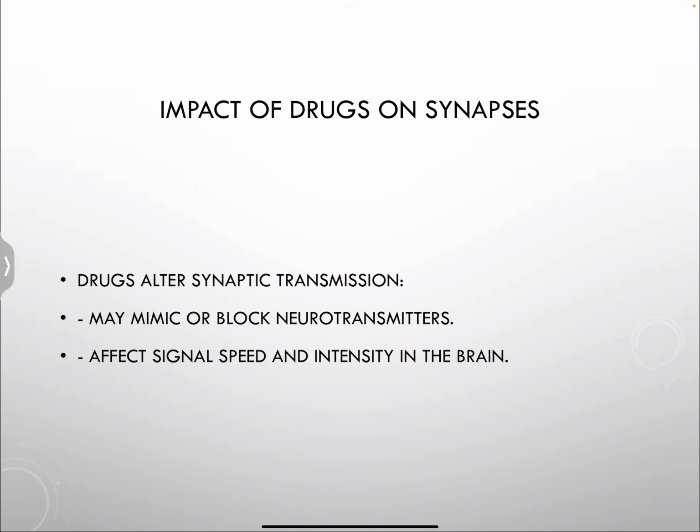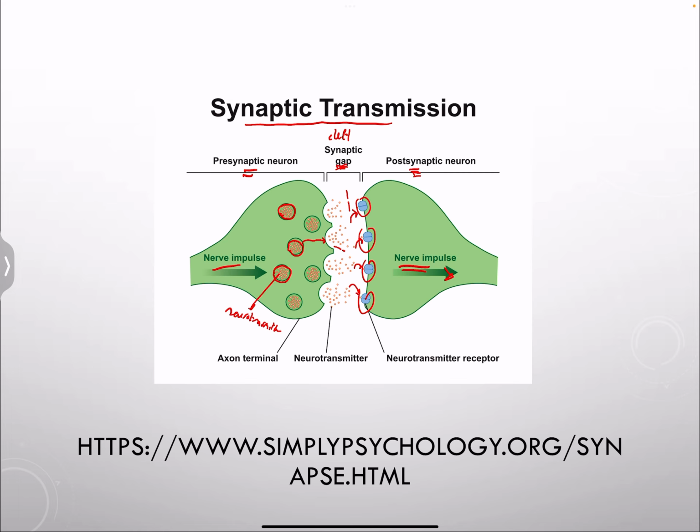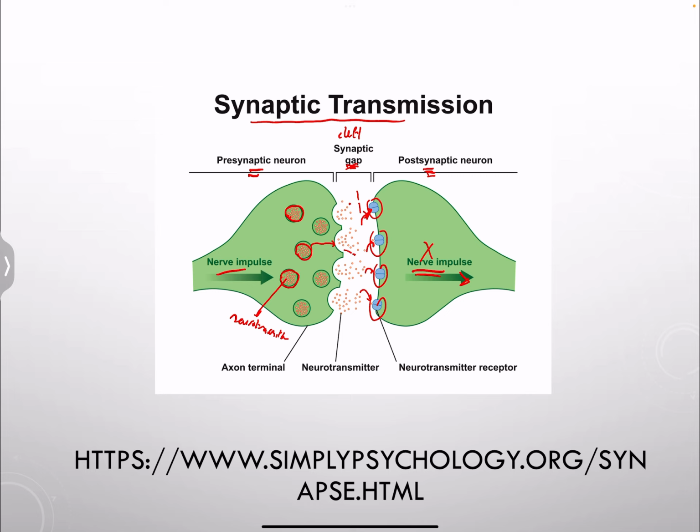Now, drugs. How do drugs work? Drugs usually work on synapses. They mimic or block neurotransmitters. They can either block neurotransmitters from binding to the receptor, so we'll have no nerve impulse, or they mimic the neurotransmitter and increase its concentration. This is going to lead to an increase in binding, so an increased nerve impulse.